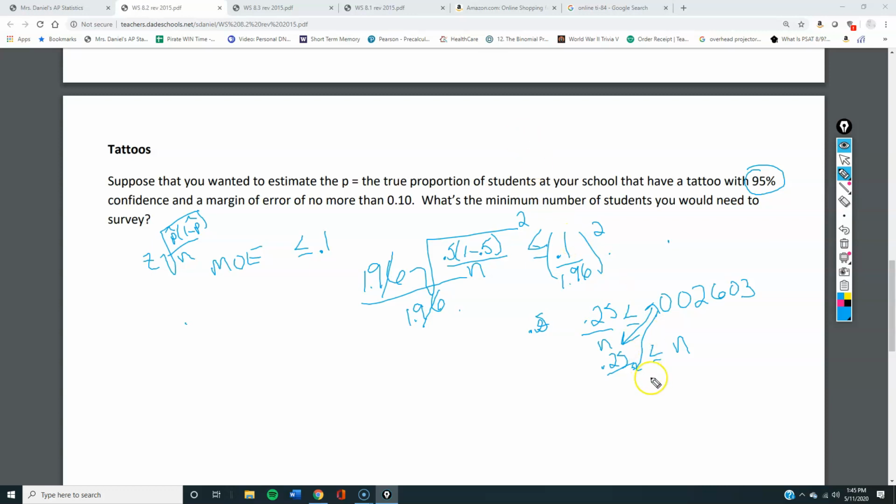I got 96. Oh, guys, I had to switch this too. You should have divided and such, but you should just realize you need 96 or more people, because the more people you have, the more accurate it is. So that's our magic number. My worst video of all time. Maybe.